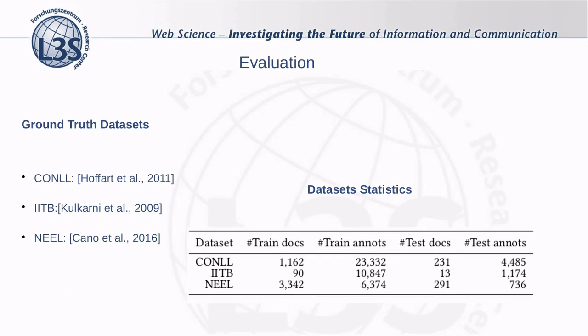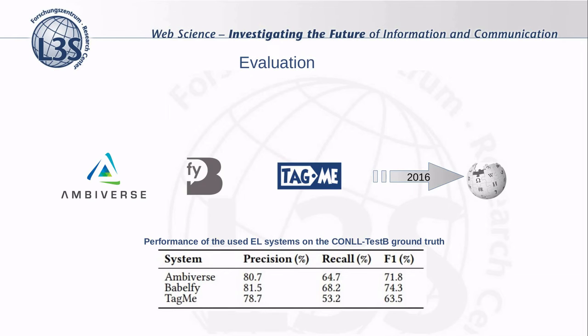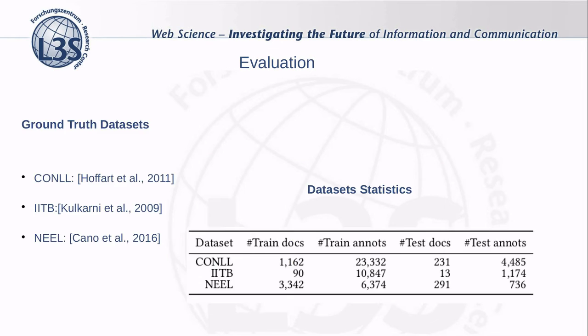We've used the following three datasets, which have at least 1000 training annotations: CONLL, for example, IITB, and NIL. Both CONLL and NIL are already split into training and test sets, but for IITB we consider the first 90% of the provided annotations for training our models and the remaining 10% for testing. The table to the right shows some statistics about the annotations.